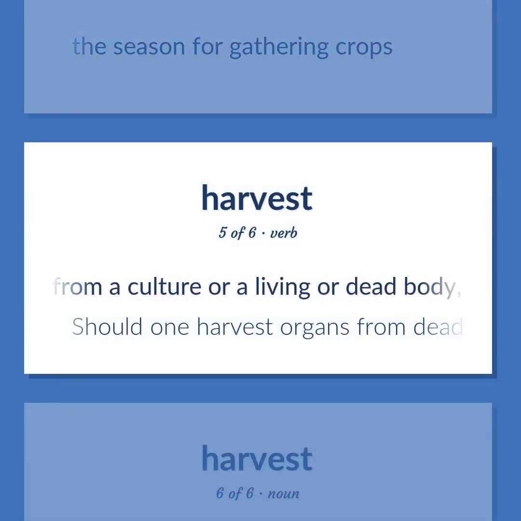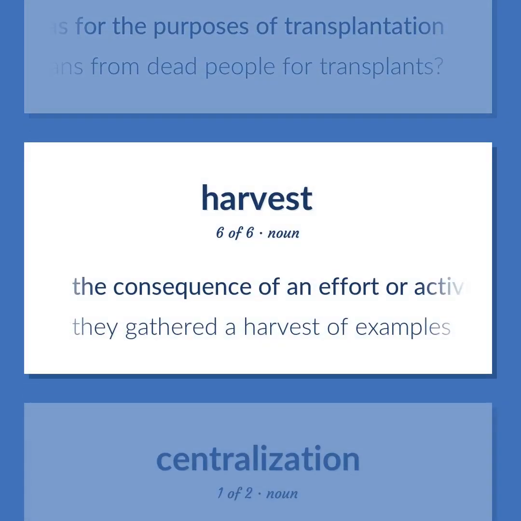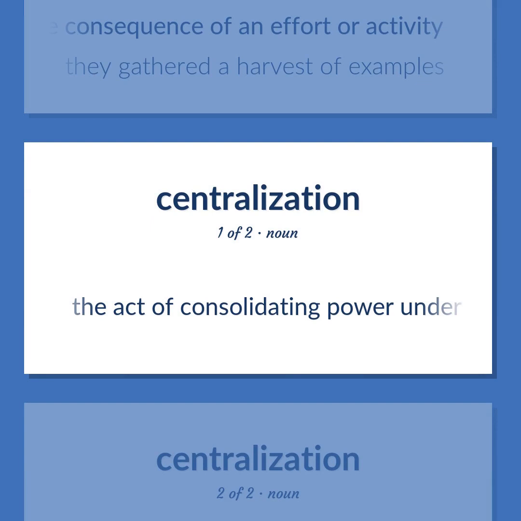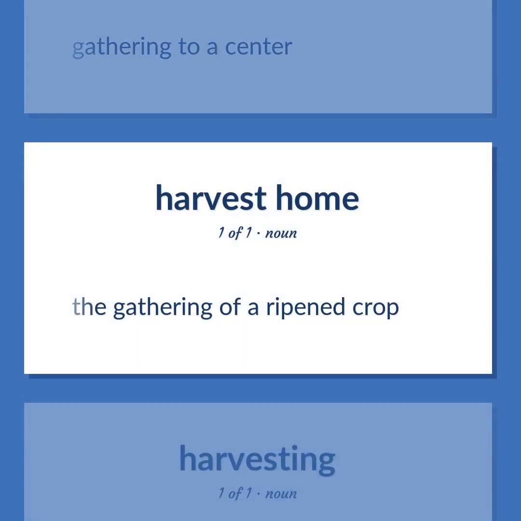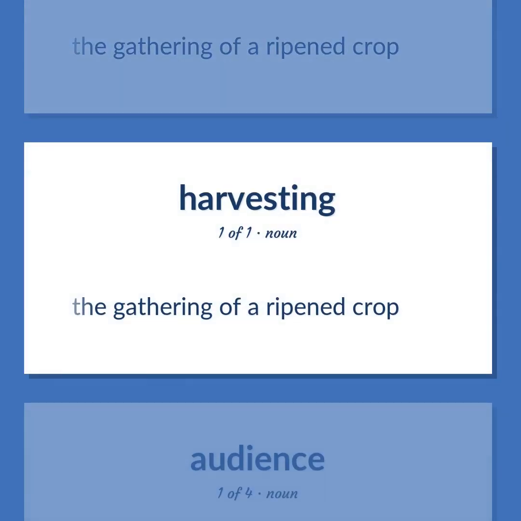Remove from a culture or a living or dead body, as for the purposes of transplantation. Should one harvest organs from dead people for transplants? The consequence of an effort or activity. They gathered a harvest of examples. The act of consolidating power under a central control. Gathering to a center. The gathering of a ripened crop.